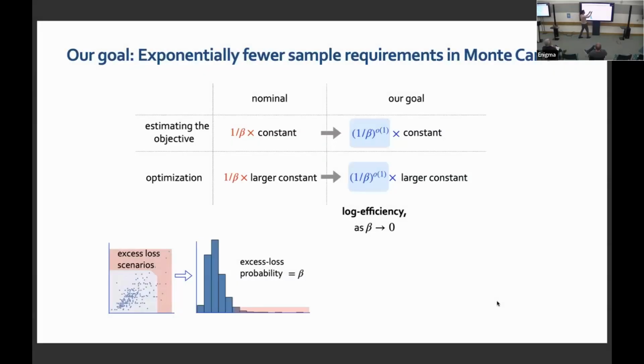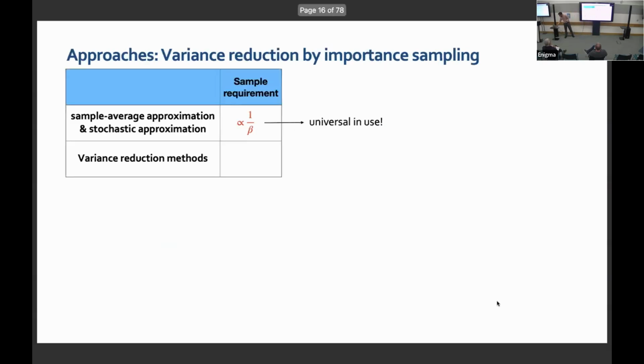So we want to slash down the complexity from 1 over beta to something which is just polylogarithmic in 1 over beta. So if beta is 10 power 4, I'm just looking at the logarithm of 10 power 4. So that is a substantial reduction. Okay. So how do I get such reductions? How can I go about it?